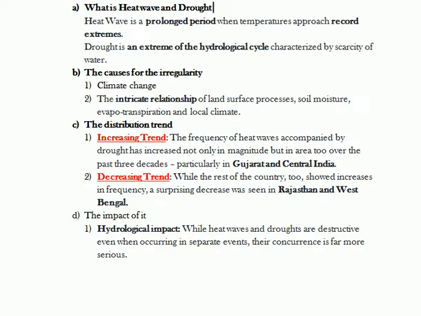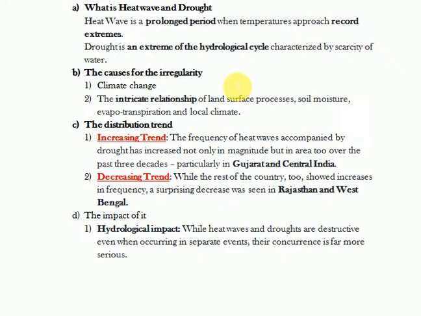Now see, so far as these irregularities in terms of the intensity and frequency of heat wave and drought that we are able to find, if we try to find the causes, they can be attributed to climate change and the very intricate relationship of a number of parameters, for example, land surface processes, soil moisture, evapotranspiration, as well as local climate. All these things collectively lead to an increase in the intensity as well as area of heat wave and drought conditions.